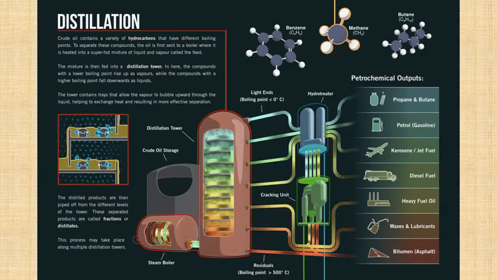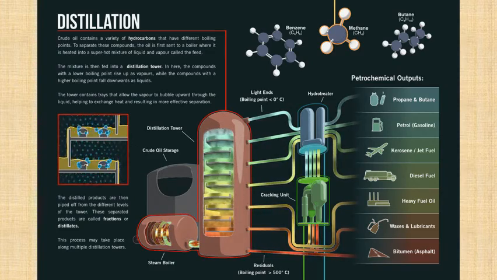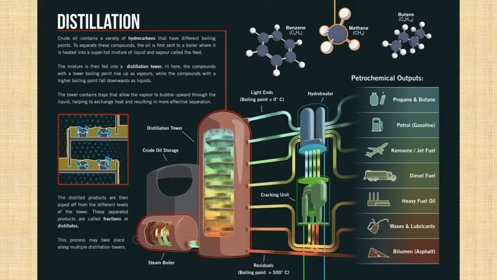So you can see a huge vertical tower, that is the distillation tower. There are different pipes coming out: an orange pipe, a red pipe, a yellow pipe, a green pipe, a blue pipe. There are so many different kinds of pipes coming out. What are these pipes taking out? They are taking out different components which are formed at different temperatures.